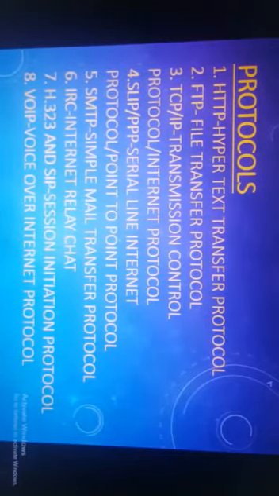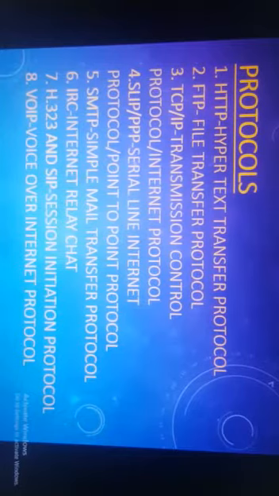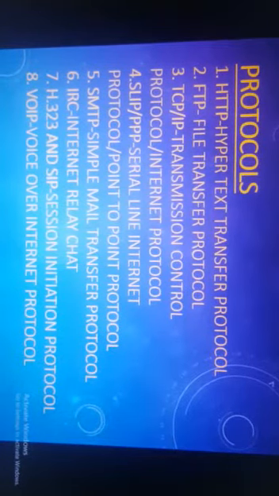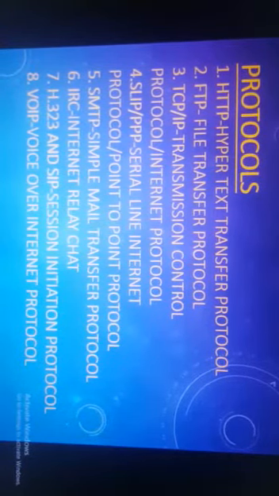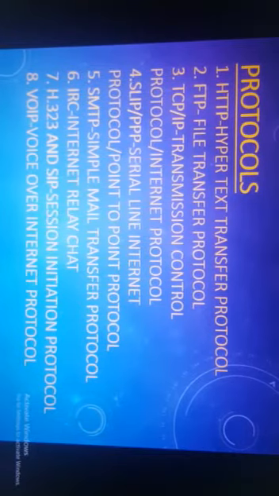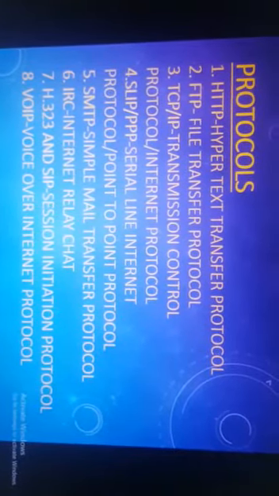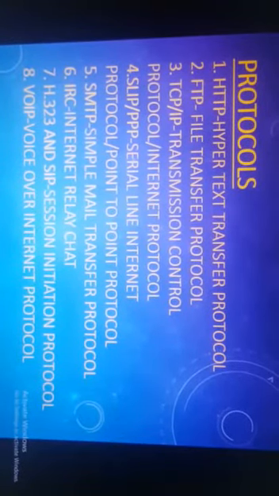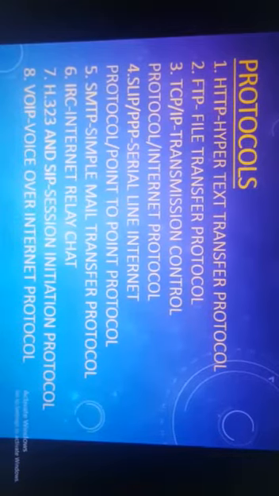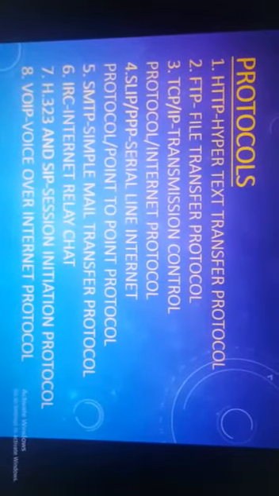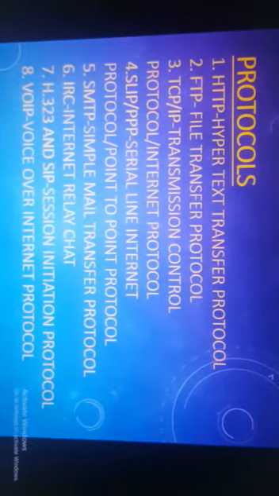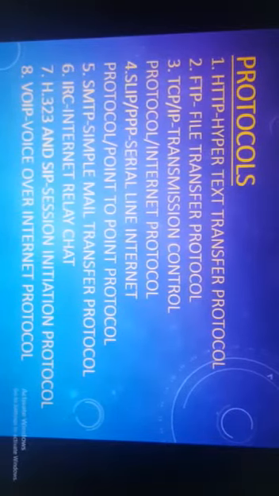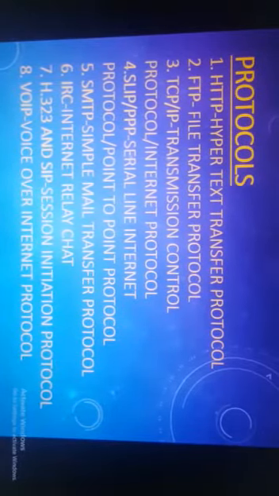Similarly, next are H323 and SIP. These two are basically video conferencing protocols. SIP stands for Session Initiation Protocol, and if we go into detail on these protocols, we can see here H323 is a standard that specifies the components, protocols and procedures that provide multimedia communication services, real-time audio, video, and data communication over packet-based networks and a lot more.